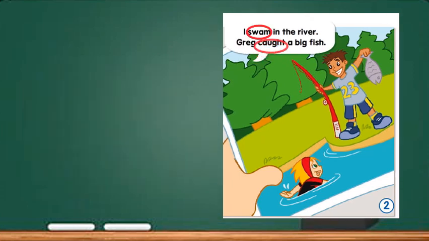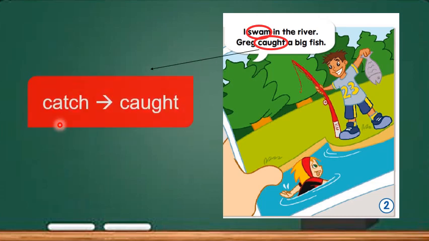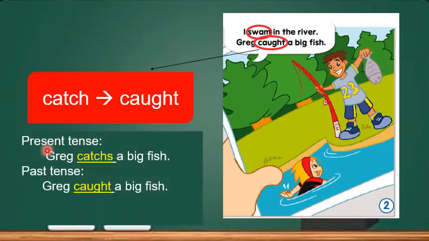In the second sentence, caught is the past tense of catch. In the present tense is Greg catches a big fish. When it comes to past tense, the sentence becomes Greg caught a big fish.